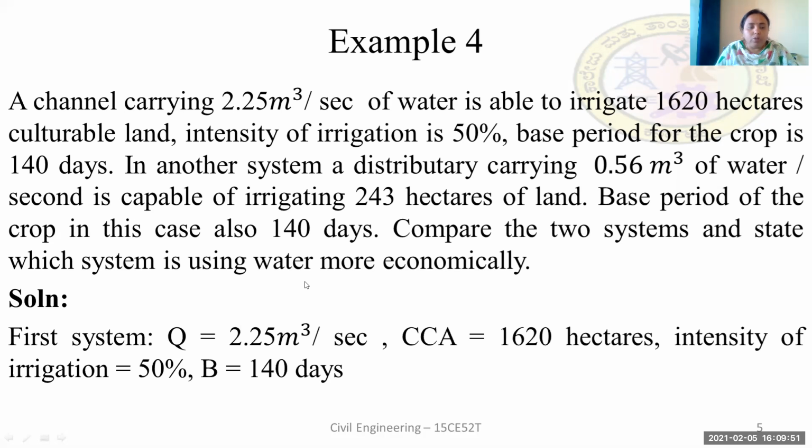Now coming to the solution. The data given for the first system is that the discharge is 2.25 meter cube per second. I think you can see this on the screen. The cultivable command area is 1620 hectares, and the intensity of irrigation is 50%. The base period is given as 140 days here.